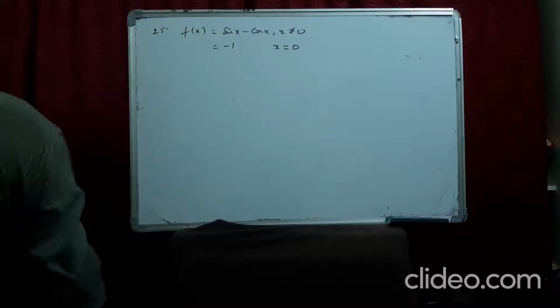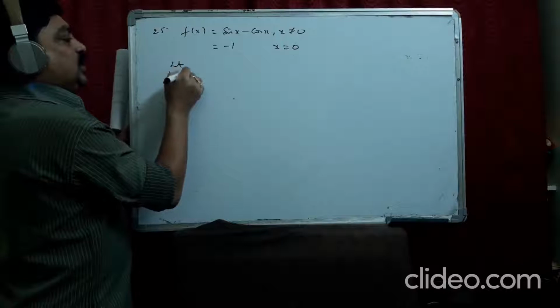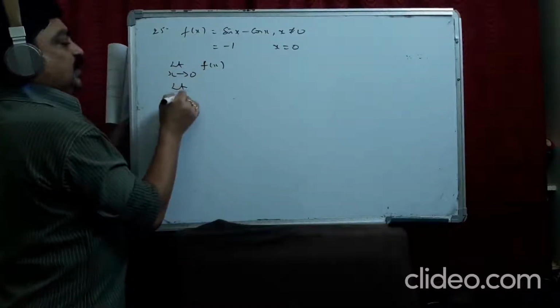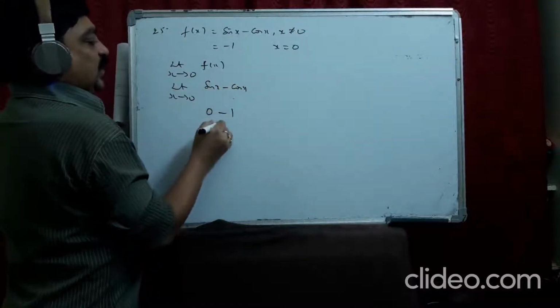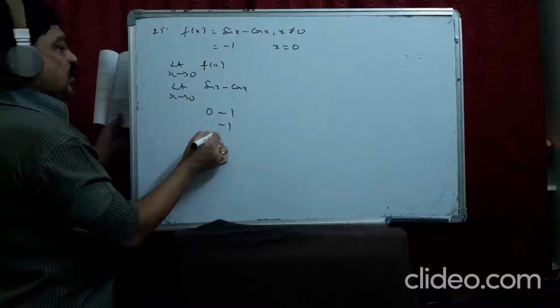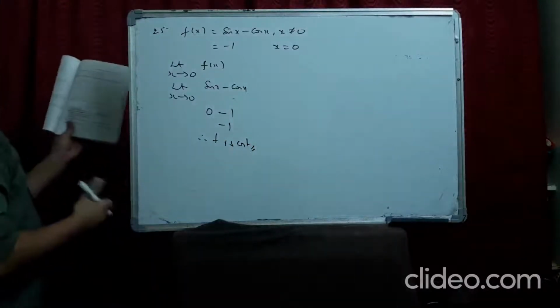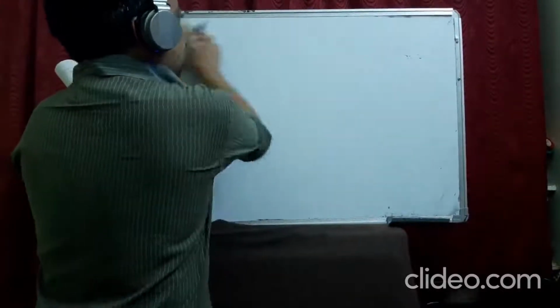Okay, see the 25th problem. Same process we do. Limit x tends to 0. No need to take left limit or right limit. f(x) is sin x minus cos x, which at 0 is 0 minus 1, minus 1, which is equal to this. Therefore f is continuous. Okay.